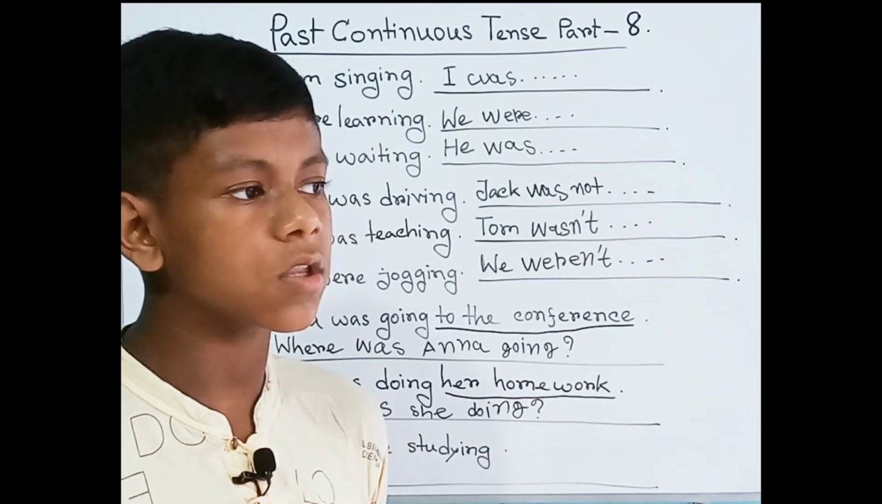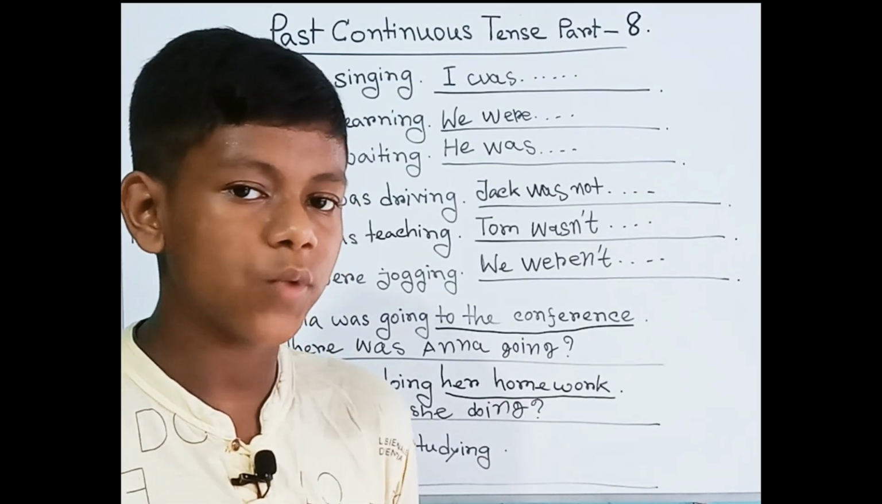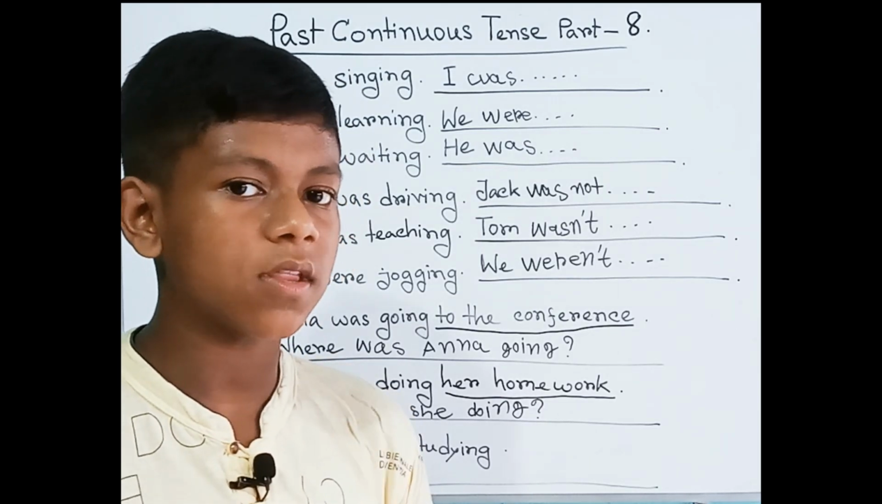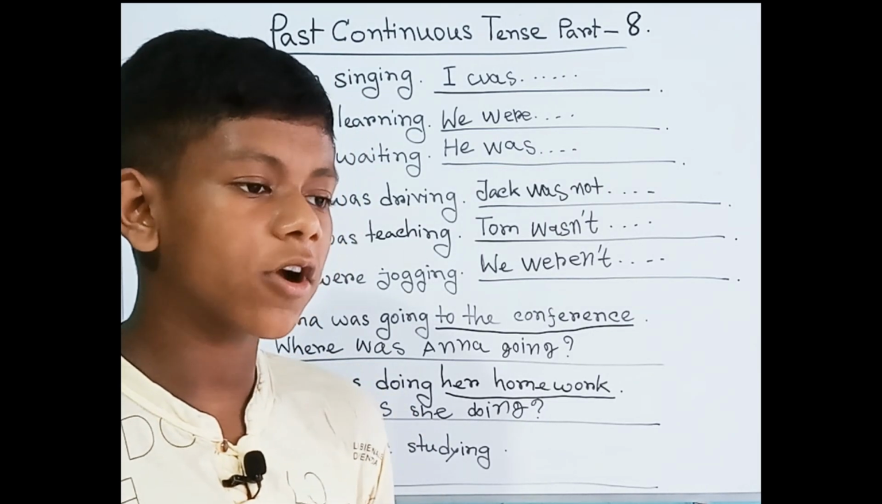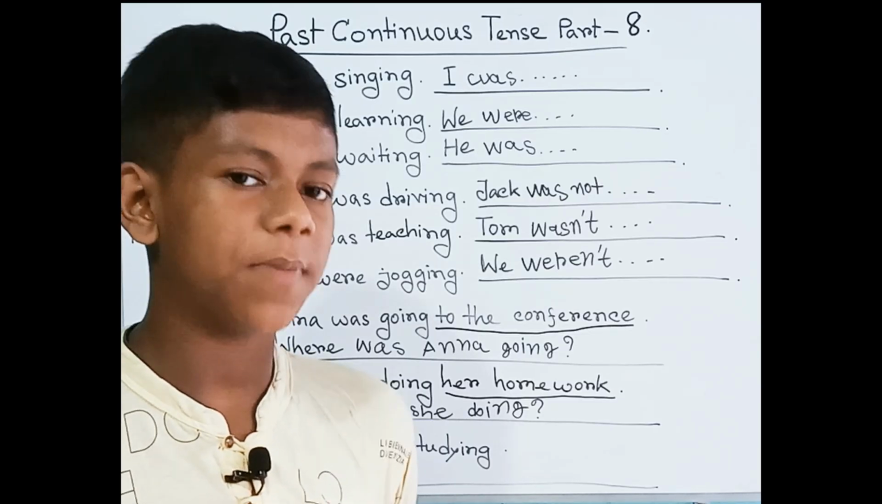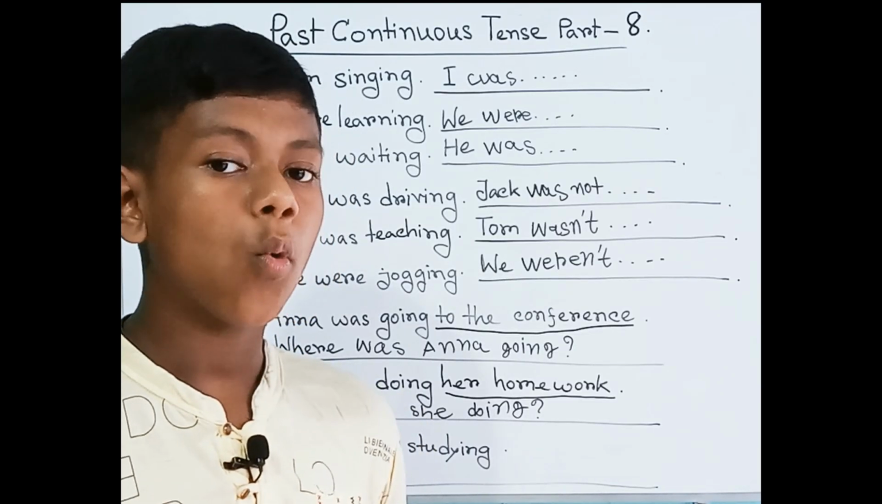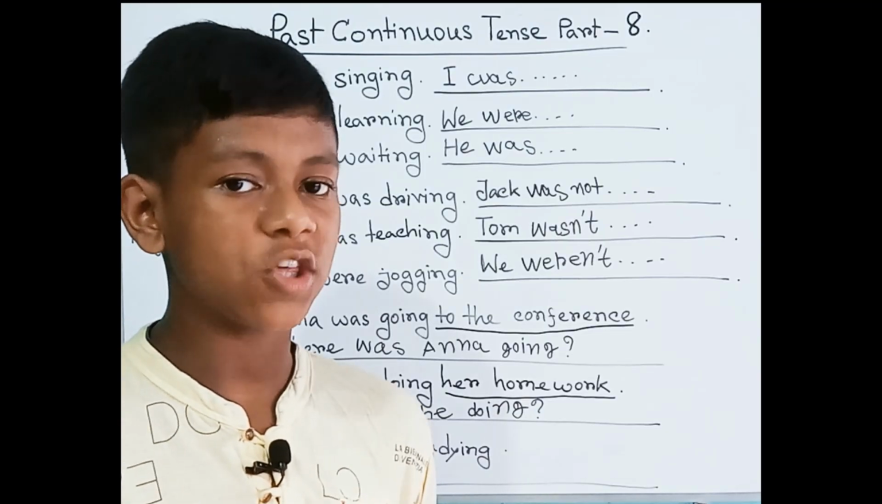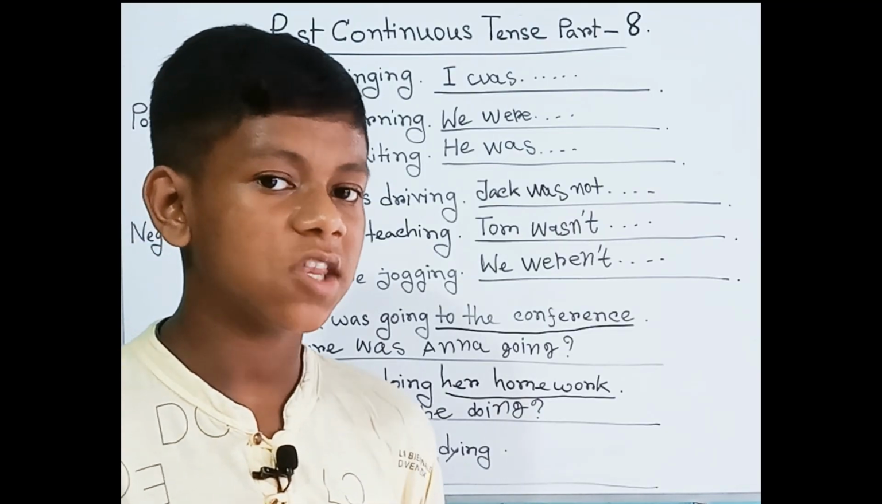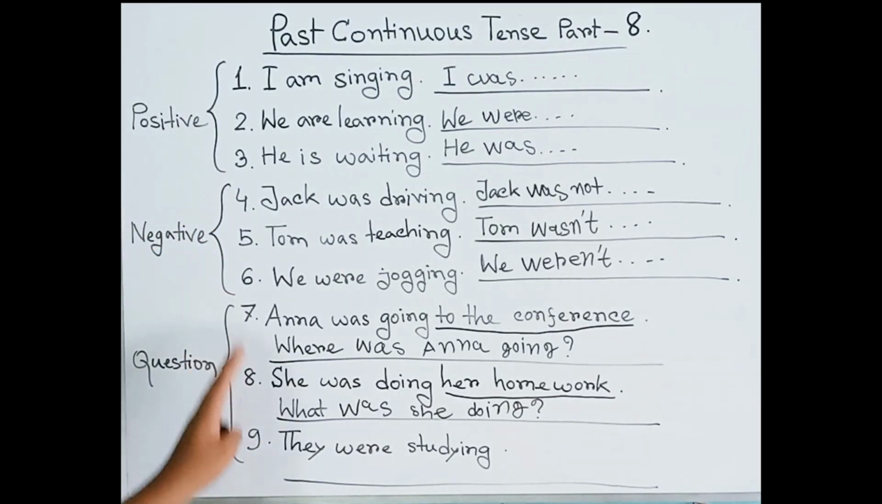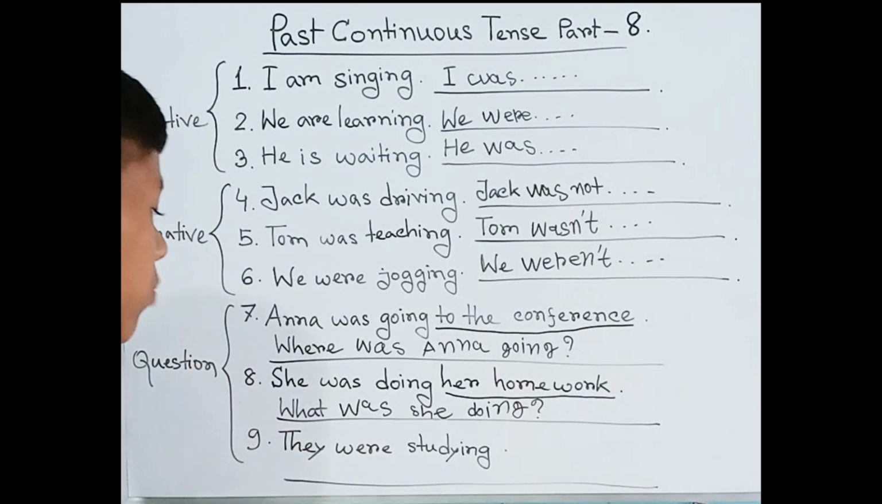There are many forms of WH questions used with this. Sometimes a simple question also changes a little bit. For example, I was becomes was I. He was becomes was he. You were becomes were you. In that question, it changes the order. We have already learned it. So here 7 and 8 are finished. Then our number 9 is here.